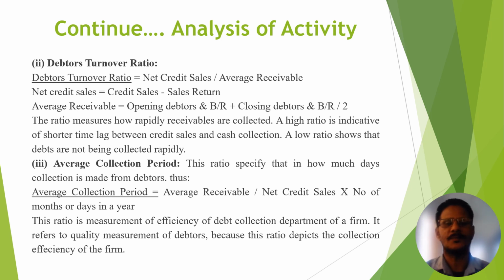The formula is average receivable divided by net credit sales, multiplied by the number of months or days in a year. Listen carefully. Here, the above formula is just the reverse of the debtor turnover formula. Average receivable divided by net credit sales, then you multiply by months or days in a year. If you require the answer in months, then you mention months. If you require the answer in days, then you mention days.